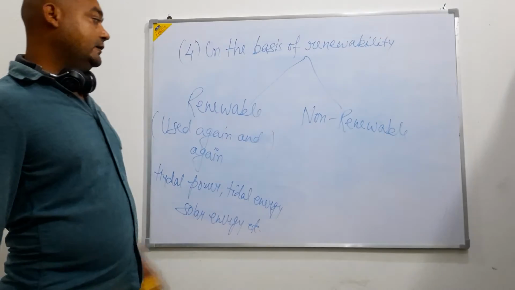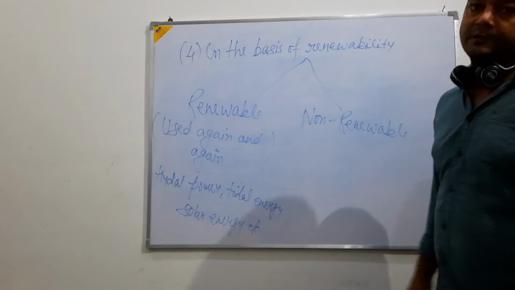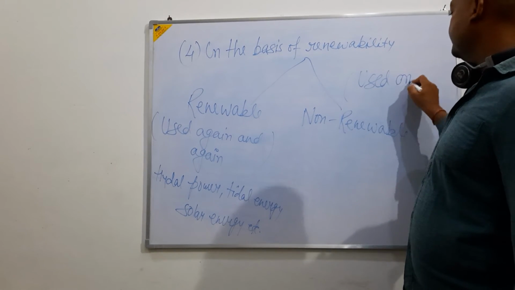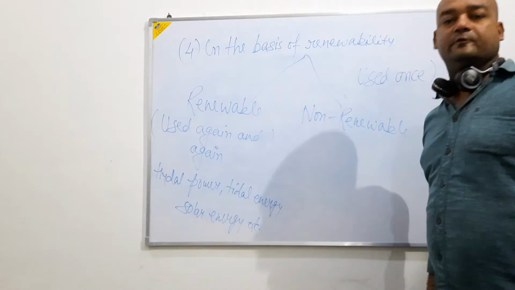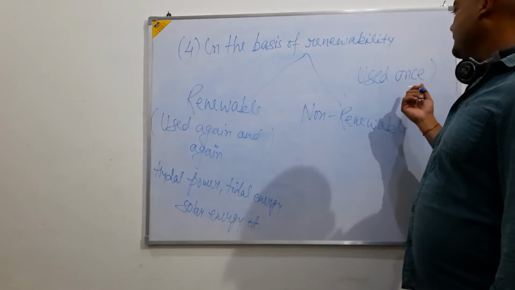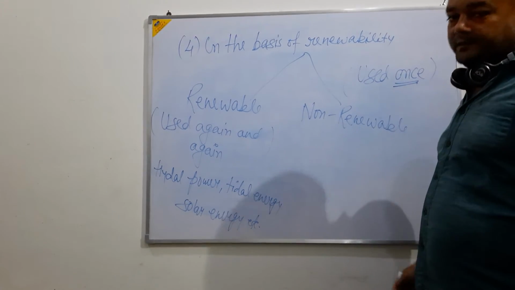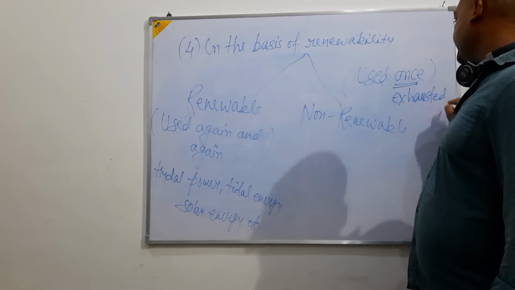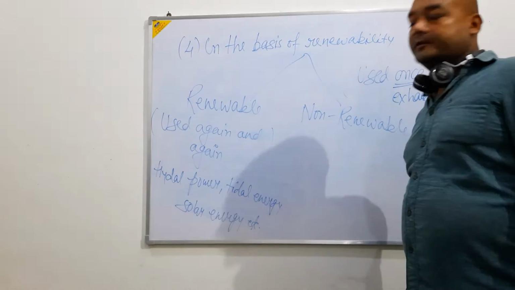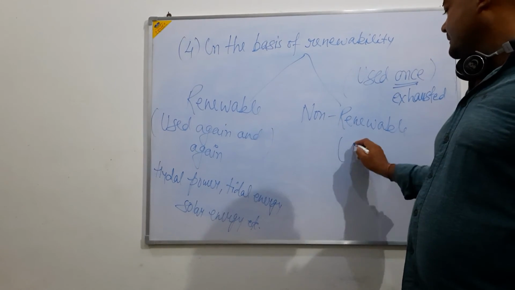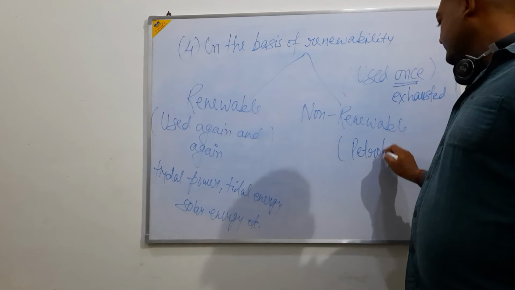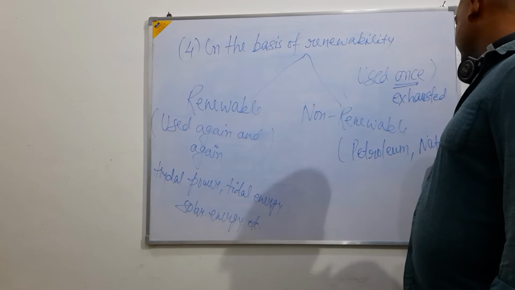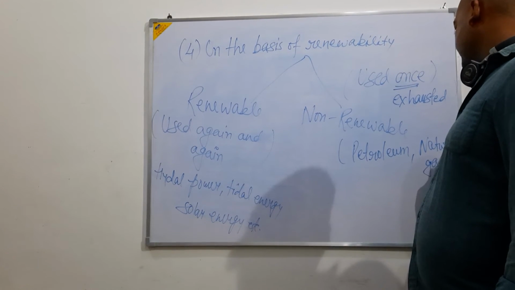Now, if we talk about the non-renewable resources, they are those resources which can be used only once. Yes, we can use them only one time, because after using them once, they will be exhausted, meaning they will come to an end. Examples of the non-renewable resources are petroleum products, besides that natural gas, etc.